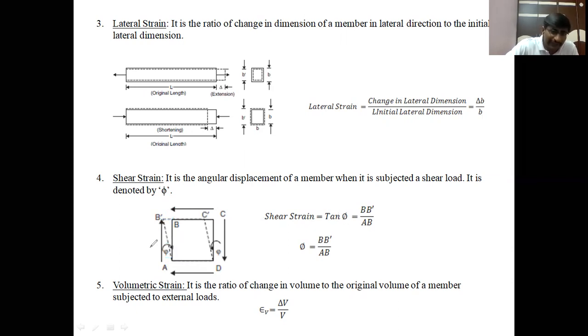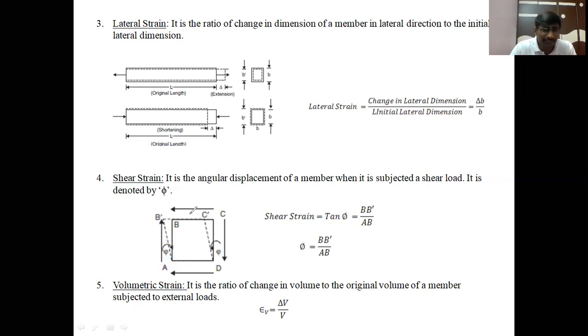So if we take tan phi for this triangle ABB dash, it is the opposite side, BB dash, by the adjacent side, AB. If the shear strain, that is the angular displacement or deformation, is very small, tan phi can be written as phi. Therefore phi equals BB dash by AB. The phi is called the shear strain, and shear strain is denoted by phi.